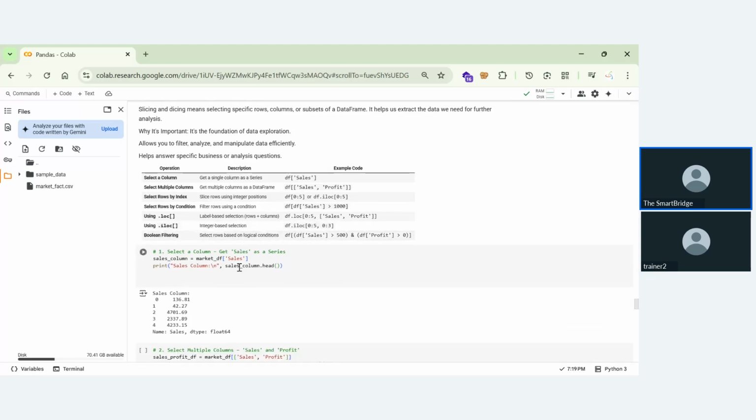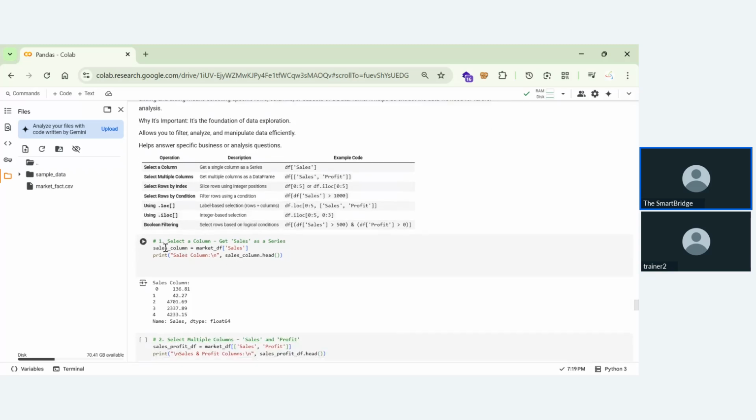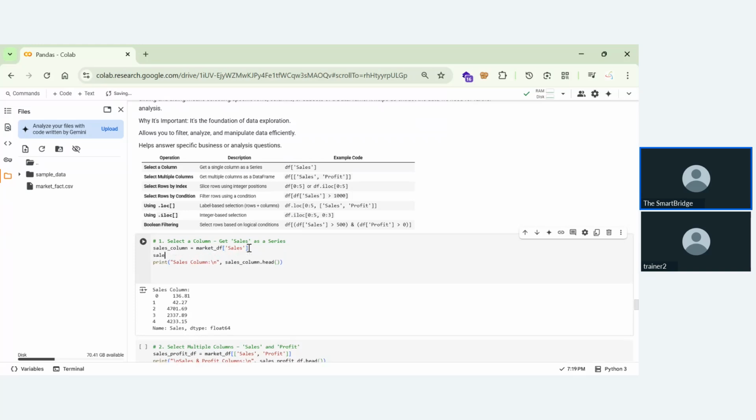We just take a column, that is sales_column is equal to market_df of sales. Here is another way to write this: sales is equal to, and we'll keep another s for no variable name conflicts. Just like the above, but instead I'll use dot and give the name as sales. Now I'll get the same functionality as the upper one. This and this are the same, only the syntax is different. Now, if you comment this out, it will work fine.